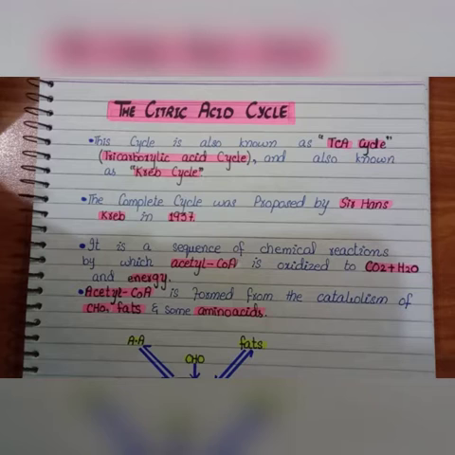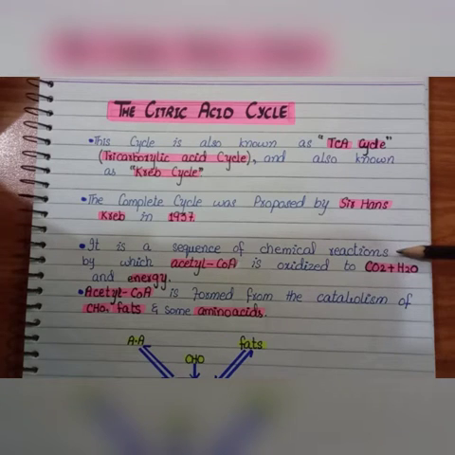So here we have some important points of the citric acid cycle. The citric acid cycle is also known as the TCA cycle, tricarboxylic acid cycle, or the Krebs cycle because it was proposed by scientist Sir Hans Krebs in 1937. That's why it's known as the Krebs cycle.